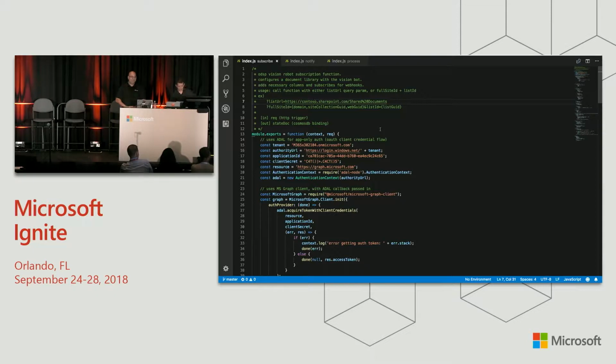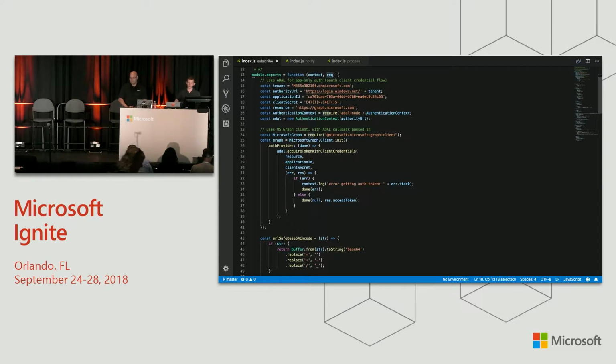Okay, so this is all powered by 3 different Azure functions. We're going to walk through them in order. First one is the subscribe function. This is the function that you use to enroll a document library for custom vision. You make a call to it, pass in the coordinates to your library, either the list URL or the site ID, web ID, and list ID, and it'll go and take care of the rest. The function takes as input an HTTP request, which is the trigger for it, and has an output binding for Cosmos DB, and you'll see a little later about why we do that.